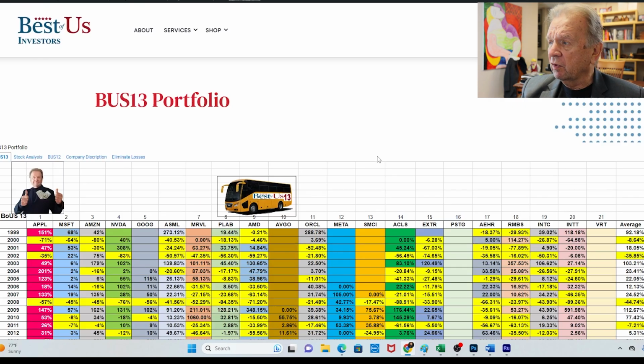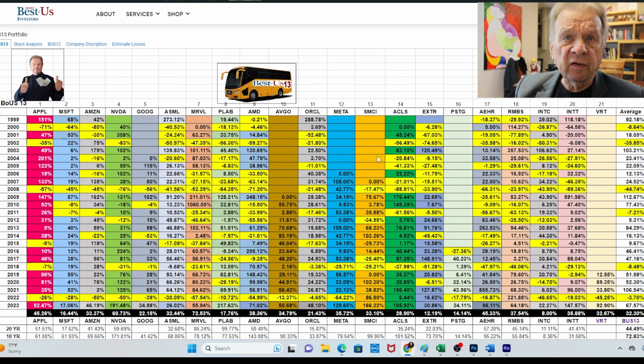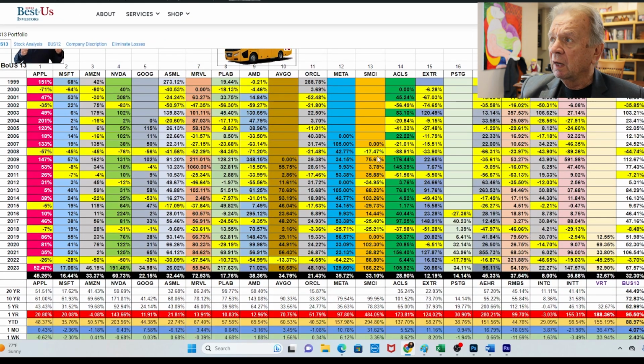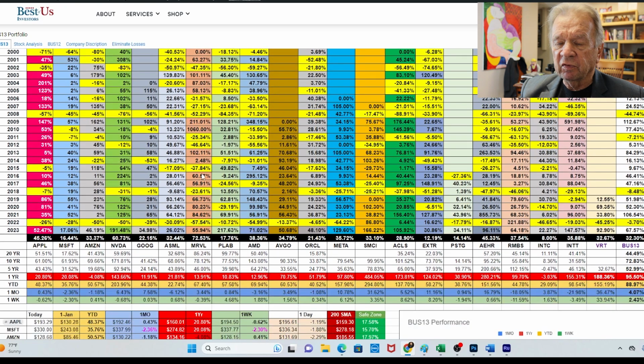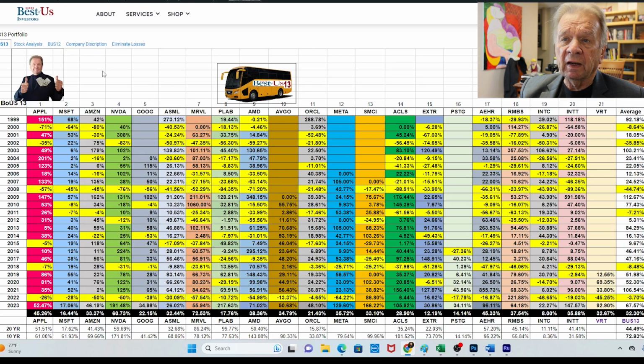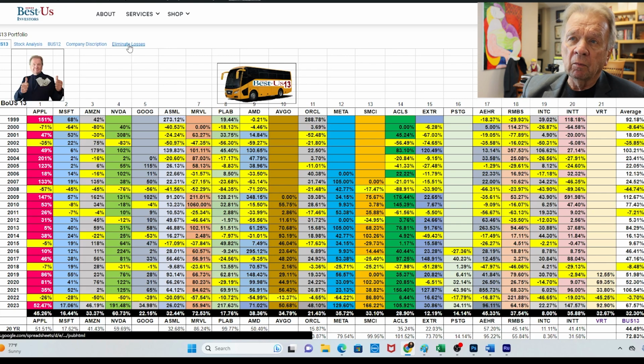And here is that chart I told you about that breaks down the past history of the 21 stocks in the portfolio. Then what I said was, okay, I'm going to take a look at what happens if I eliminate the losses on Apple and NVIDIA. And you'll see this little tab up here. It says eliminate the losses.